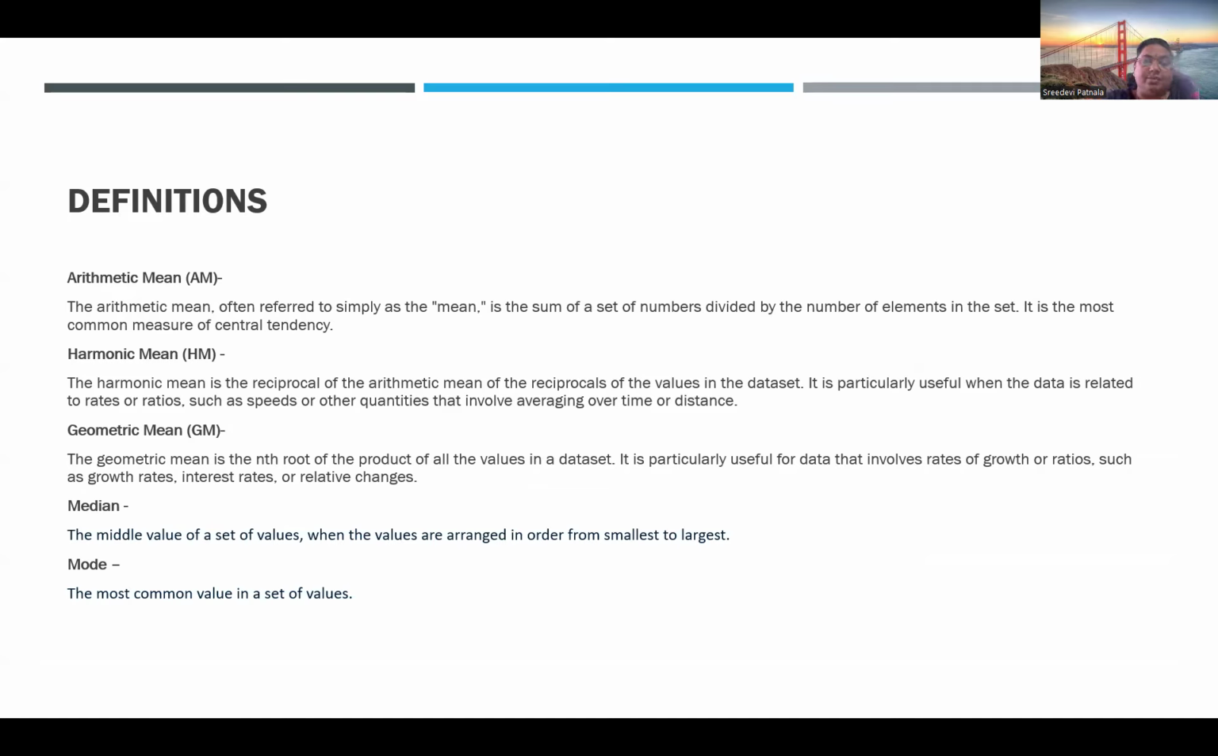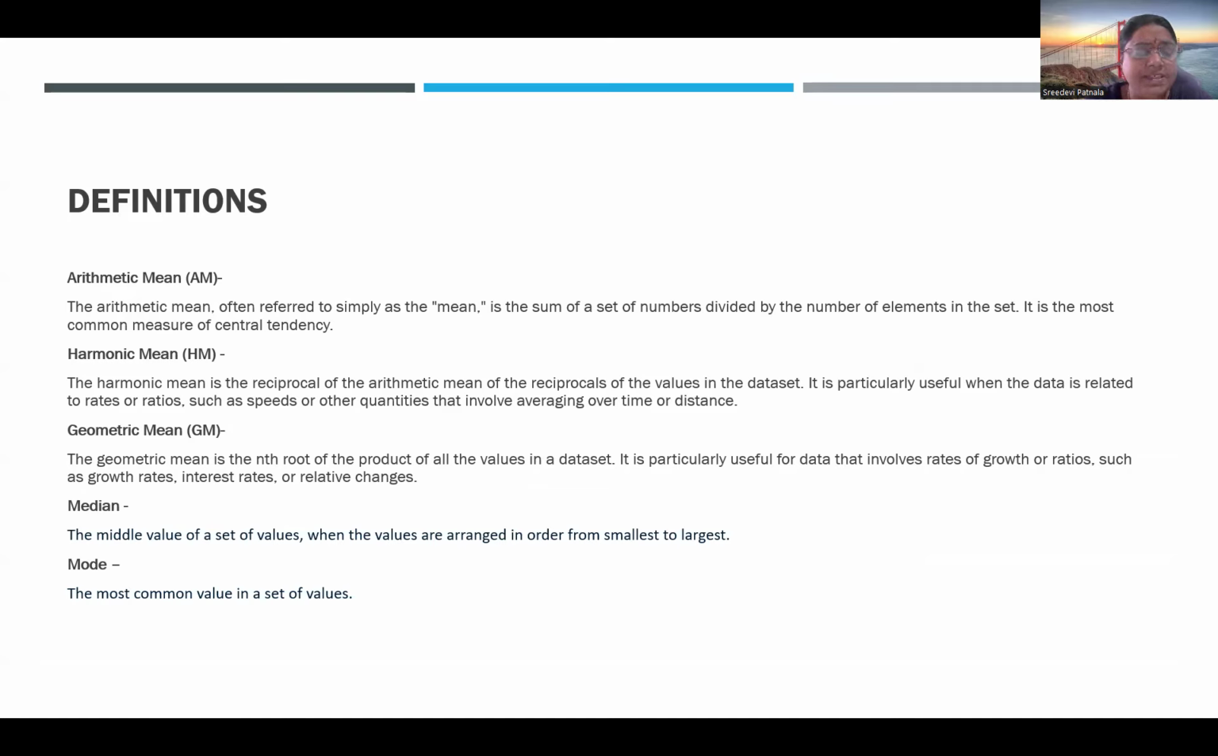Next comes the geometric mean. The geometric mean is the nth root of the product of the values in a data set. It is particularly used when the data involves rates, percentages, ratios, etc. These are all used in calculating compound interest, interest rates, relative changes, stock returns, and so on. All of those use the geometric mean.